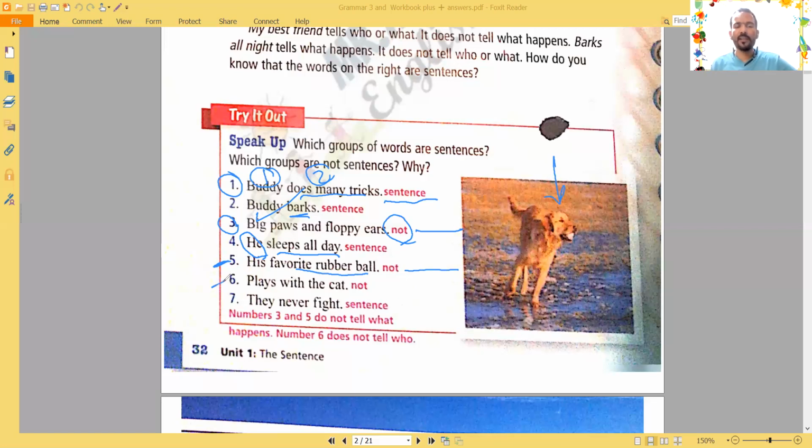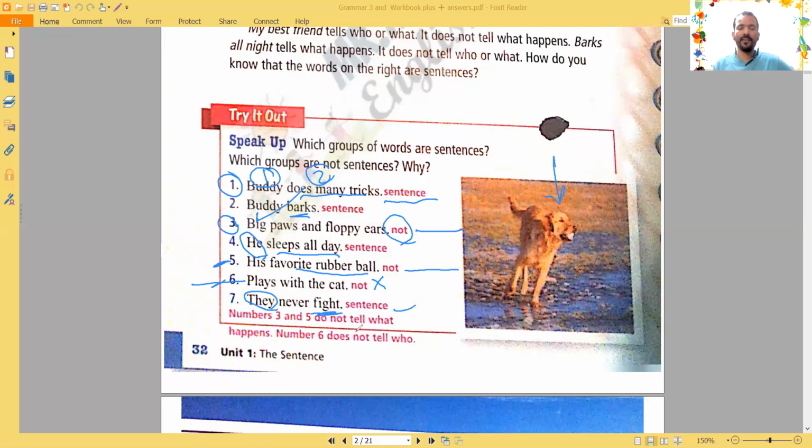Number six, plays with the cat. Also, it is not a sentence. Can someone tell me why? Yes, you, good. It is not a sentence because we don't know who or what does the action. Who plays? We don't know. Number seven, they never fight. It's a sentence. Why? Because we know who never fights, they, and what happens, never fight.